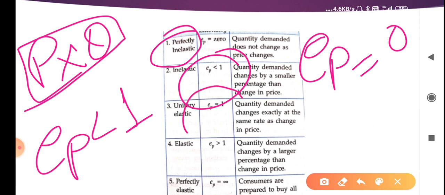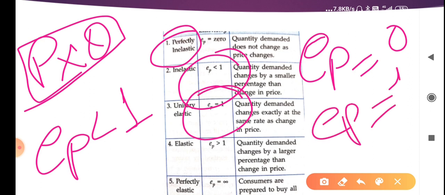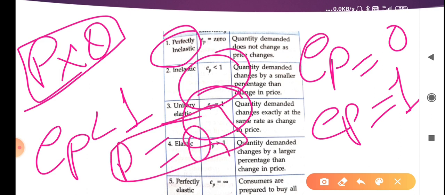Third, we are going to discuss unitary elastic. So EP is equal to 1. It is very easy to understand: whatever the change in the price of the commodity, there is the same change in the quantity demanded of the commodity. So here P is equal to Q. Whatever the change in quantity demanded, that is linked with the price of the commodity.